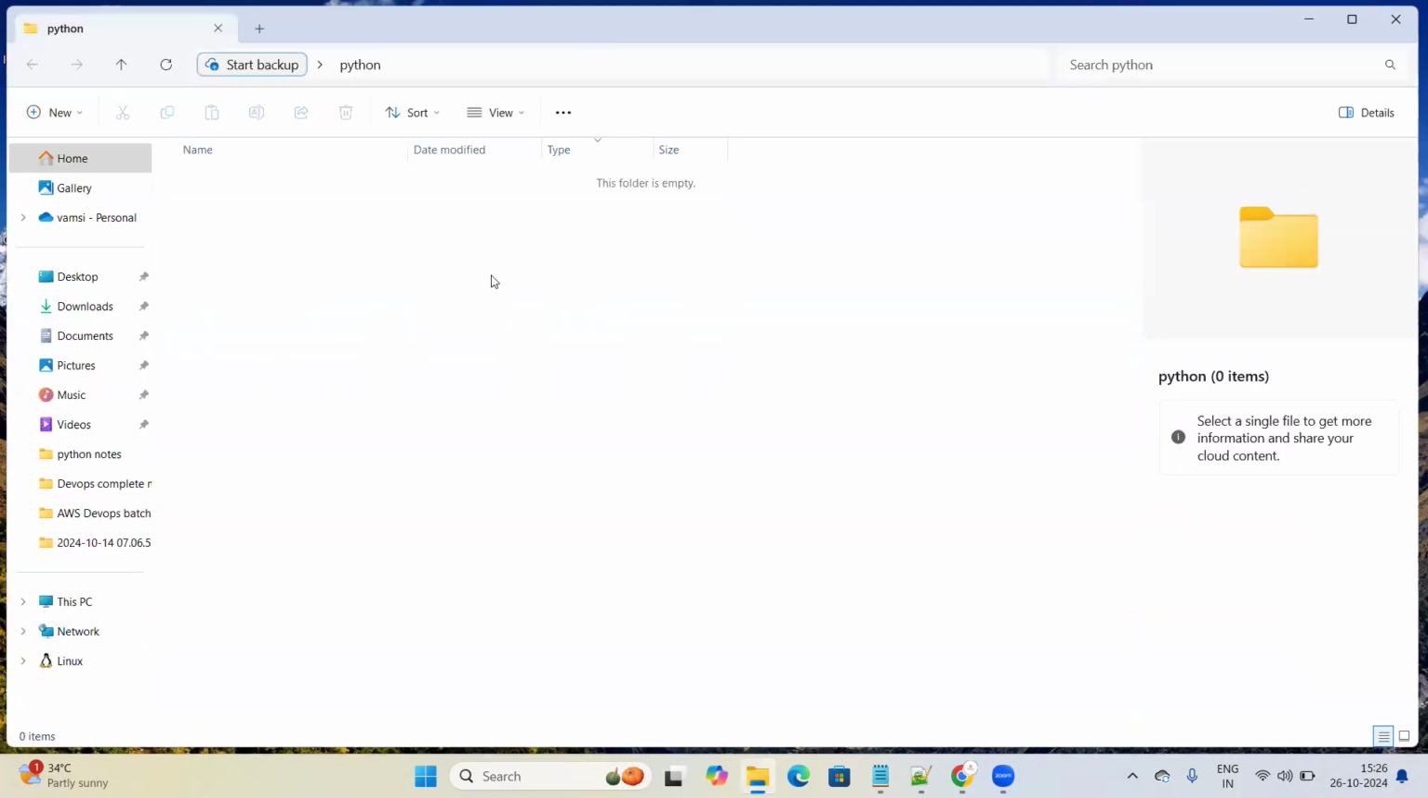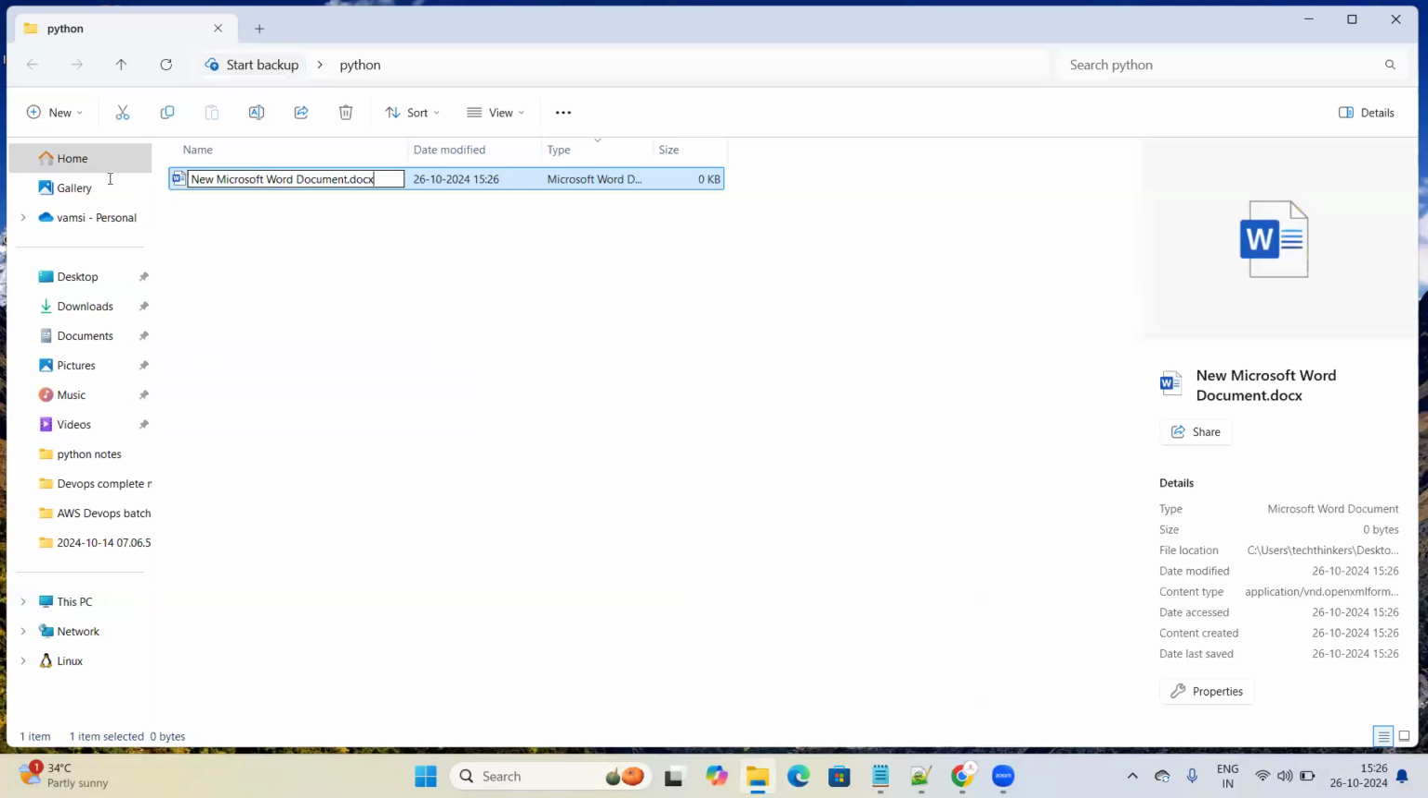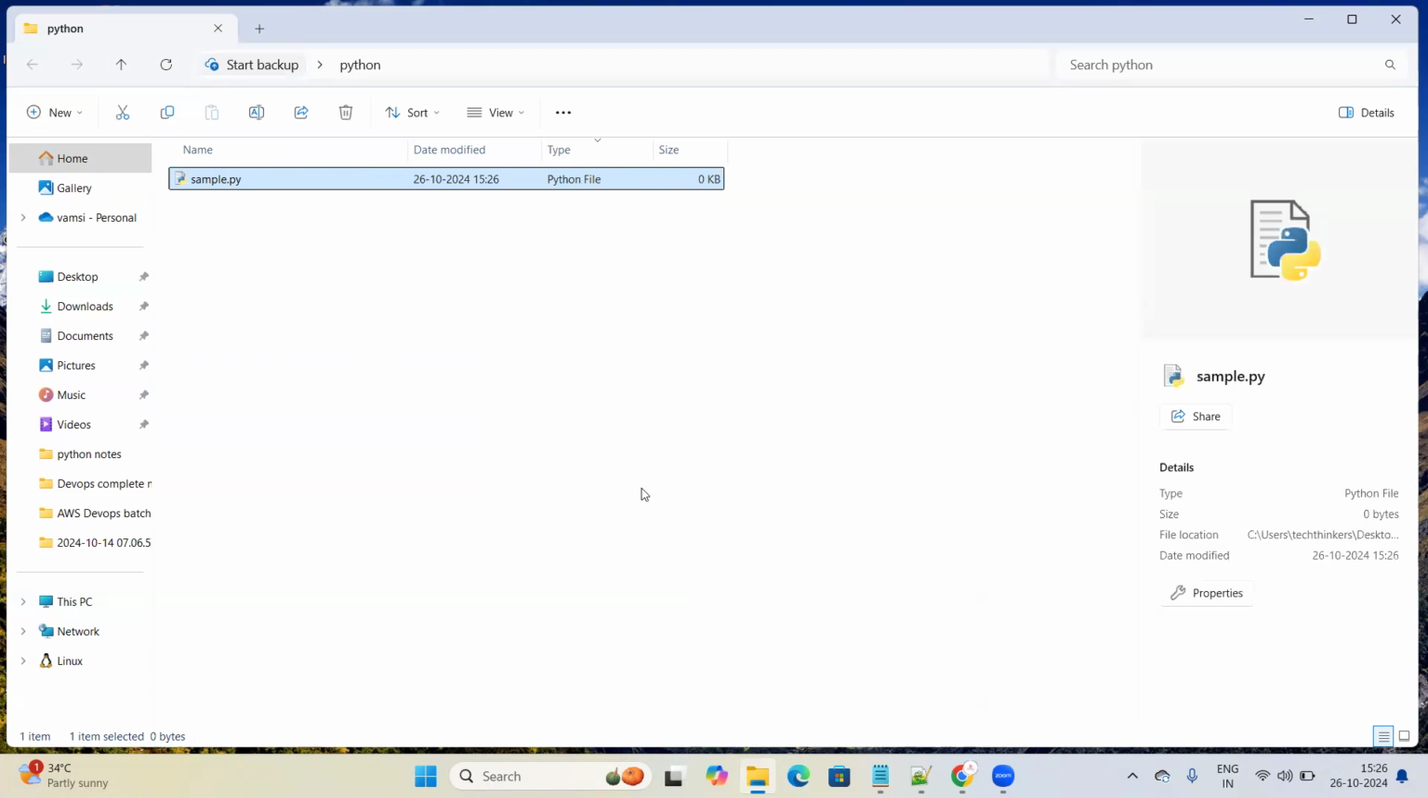I'm opening the folder and I'm going to create a new file. You can create any text document, anything like that. So I'm writing a program. I'm saving the program with a name like sample and I'm giving the extension .py. All Python programs must be saved with the extension .py. .py stands for Python. So I've just saved the file.